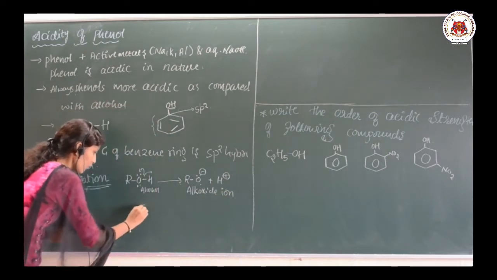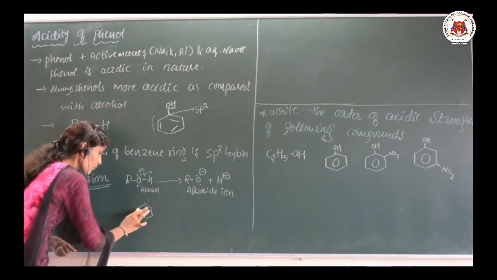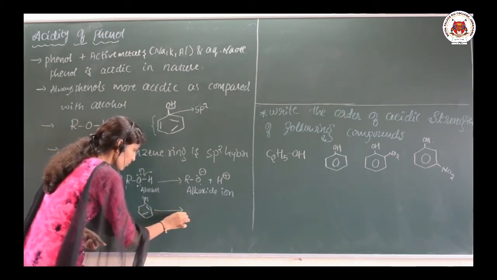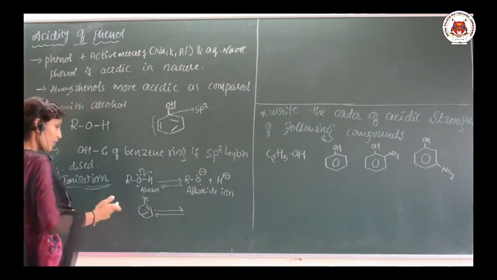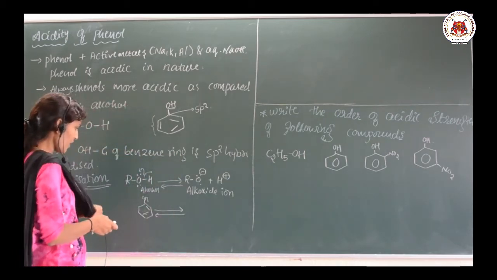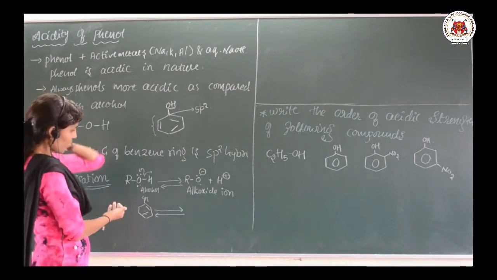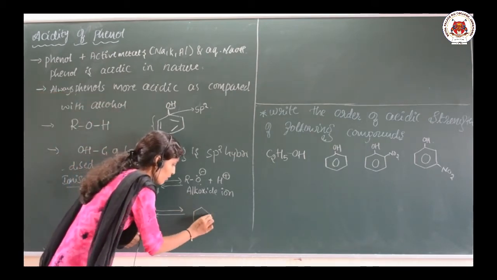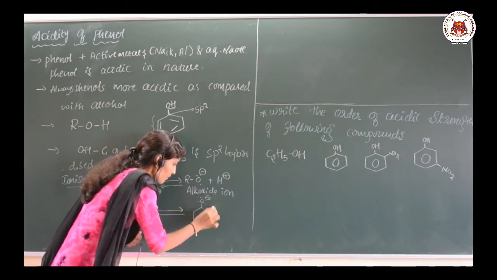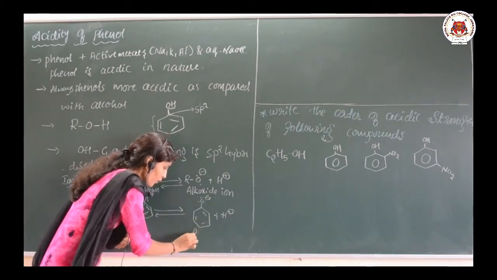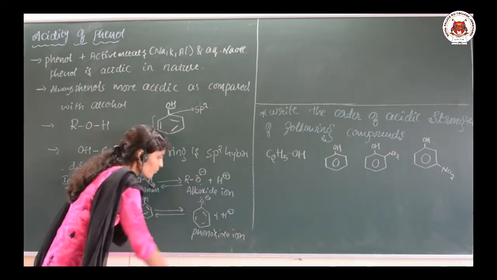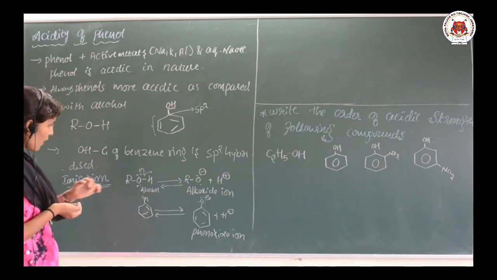And phenol: when the H separates out, it means the phenol also acts as an acid, it can liberate the H plus. So, there is a formation of the phenoxide ion.